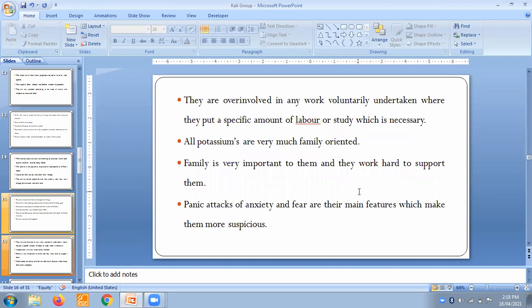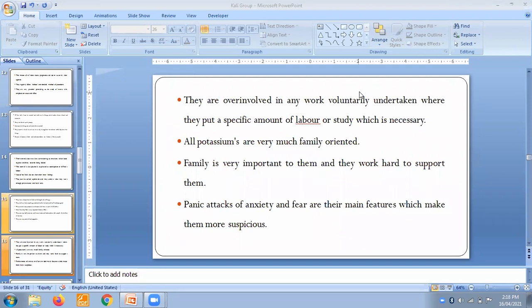They are over involved in any work they voluntarily undertake, where they put a specific amount of labor or study which is necessary. They are over involved in anything, and they get involved voluntarily. A specific amount of labor, a specific amount of time would be okay, but they try to get involved in those things so that they could do better in their way.